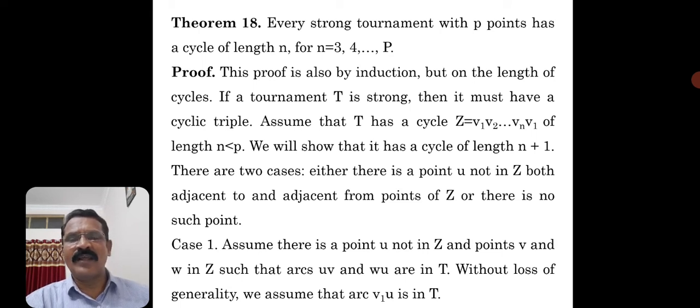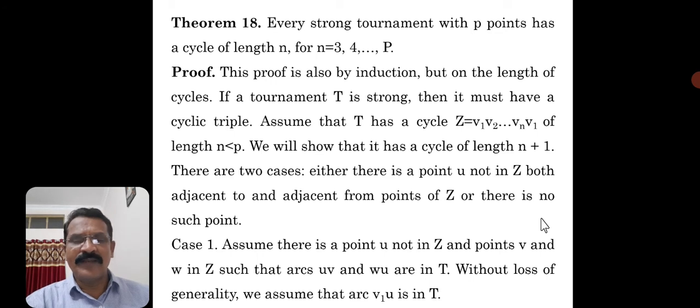Okay, so now there are two cases. Either there is a point U not in Z, both adjacent to and adjacent from points of Z, or there is no such point. So there are two such cases. Now we consider case 1.